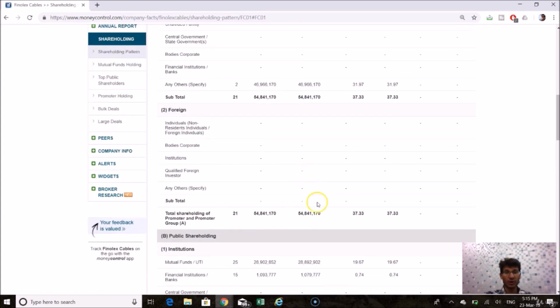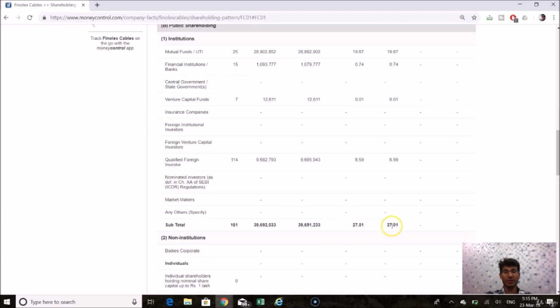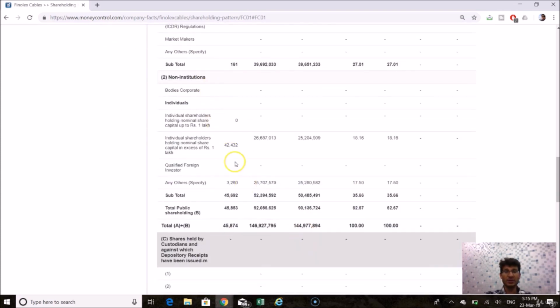The promoters particularly are holding 37%. UTI, mutual funds, financial institutions and venture capital funds are holding approximately 27%, and individual shareholders holding nominal share capital in excess of 1 lakh rupees are around 18%. Overall holding comes out to be 100%.